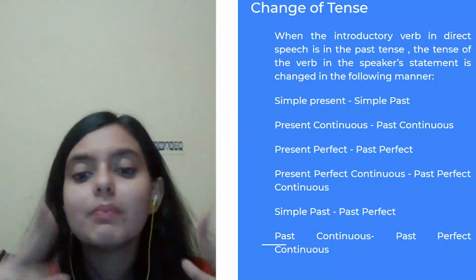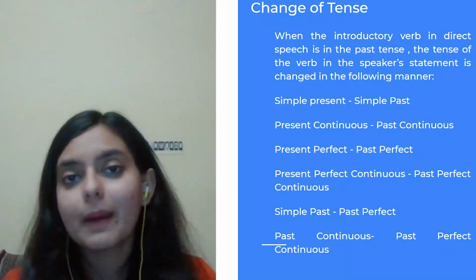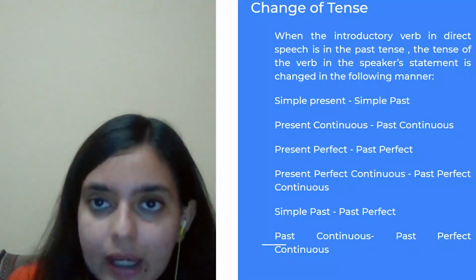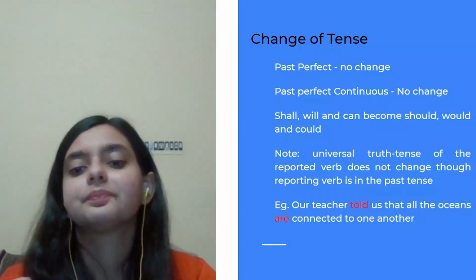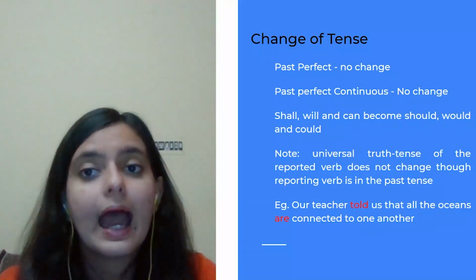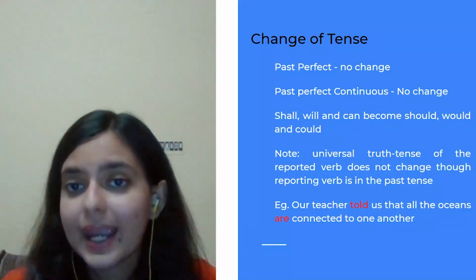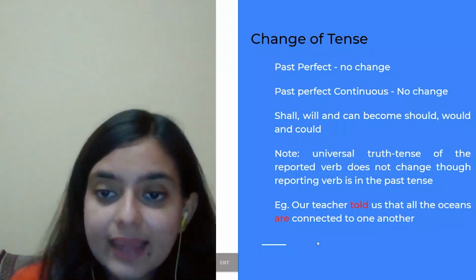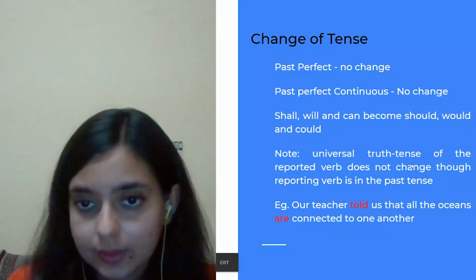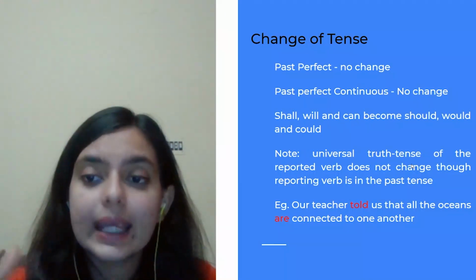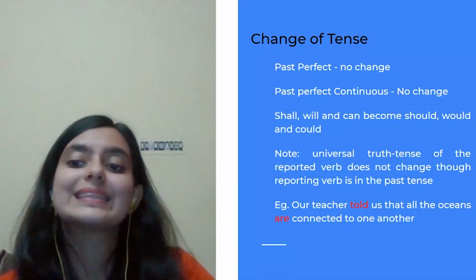I hope you remember this chart. If you don't remember, then kindly go through this once more. Moving on to the next one, past perfect has no change, past perfect continuous has no change. And then, of course, universal truth. Universal truth also doesn't change even if the reporting verb is in past tense.